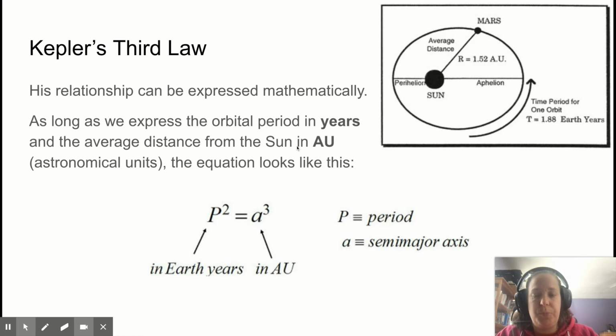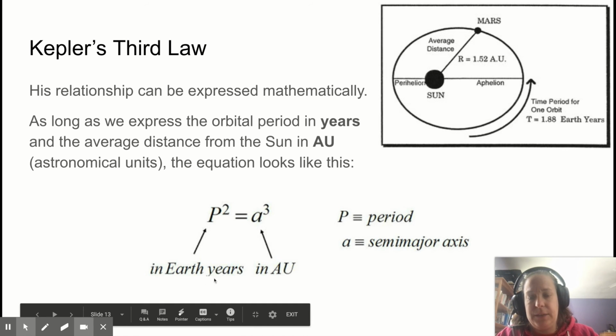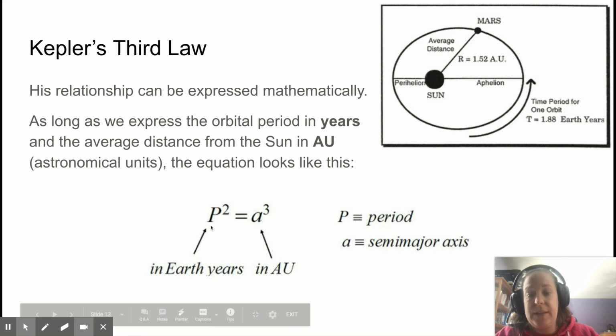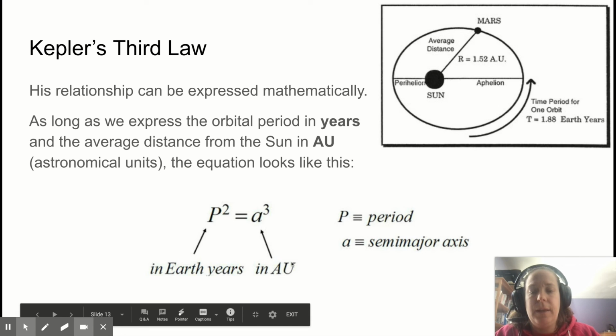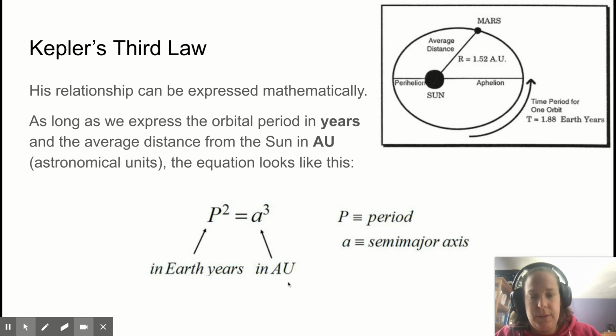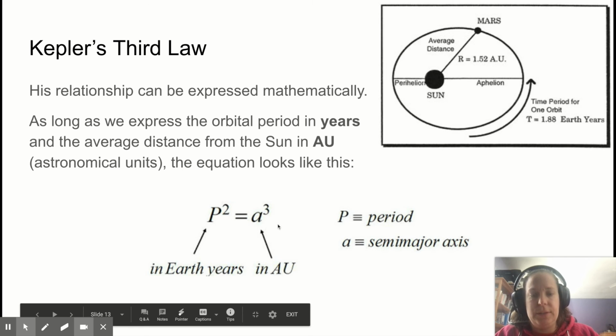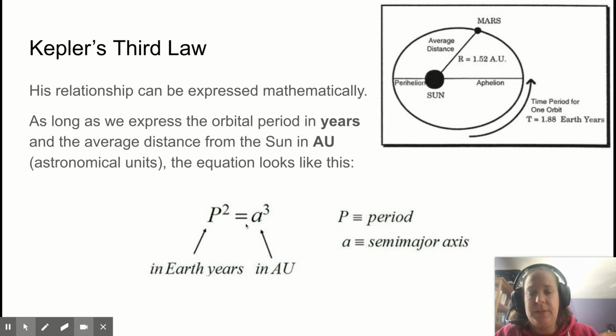As long as we're expressing the orbital period, P, in Earth years, and the semi-major axis distance, meaning the average distance from the sun, in astronomical units, then we can use this equation. The square of the period is equal to the cube of the distance from the sun.